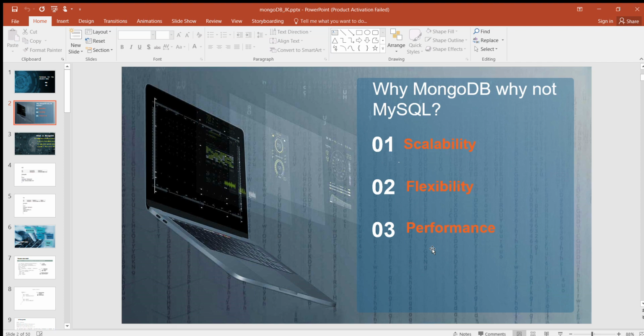Before we understand what MongoDB is, we need to understand issues with traditional RDBMS, Relational Database Management System. First one, scalability. It is difficult to scale millions of data stored in multiple tables or relationship. It is difficult to scale.